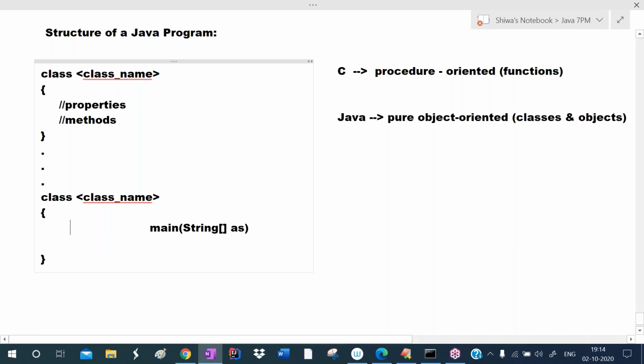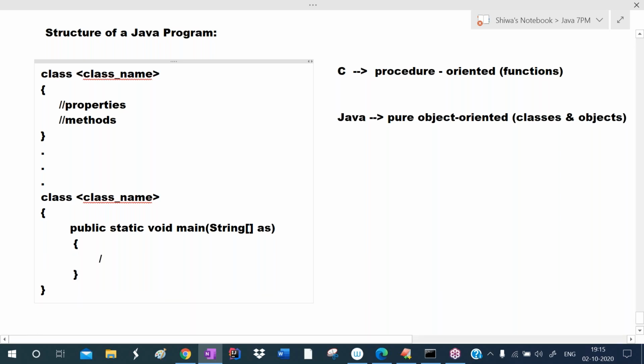And this main method must be public. And this main method must be static. And this main method cannot return any value, so we write void. This is the syntax. So whenever we are defining the main method, we write like this: public, static, void, main. In the parenthesis, we write string array as. As is the array name, that is the identifier. You can give any name, not only as. This is the starting point of main, this is the ending point of main.